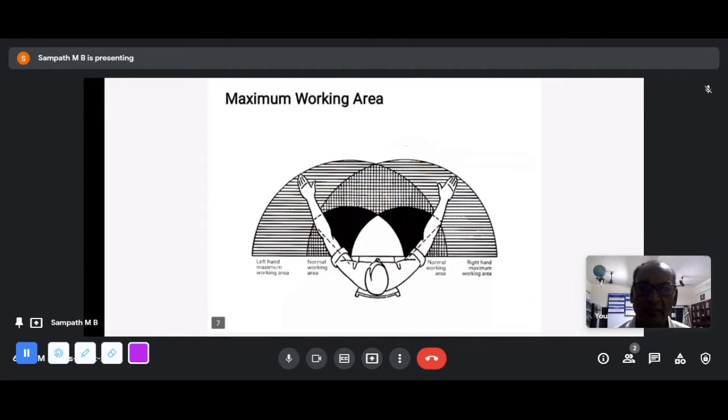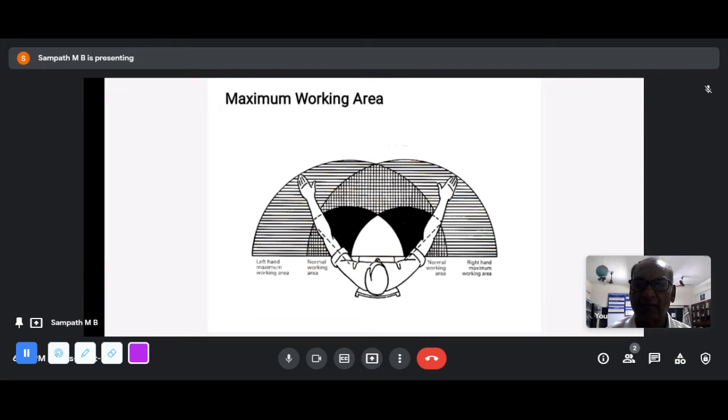Now come to this. A human being's maximum working area you see here. Now his full hand is stretched. He can pick up something or do something within this area alone, the shaded area. And if he is trying to take something very near his chest, again it is painful for him. So the dark shade is the maximum usage with less fatigue. The checked square areas are the second most used, and the horizontal lines are again used to a certain extent, where fatigue is more.